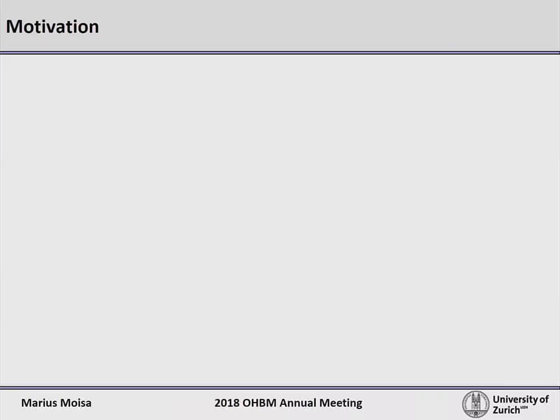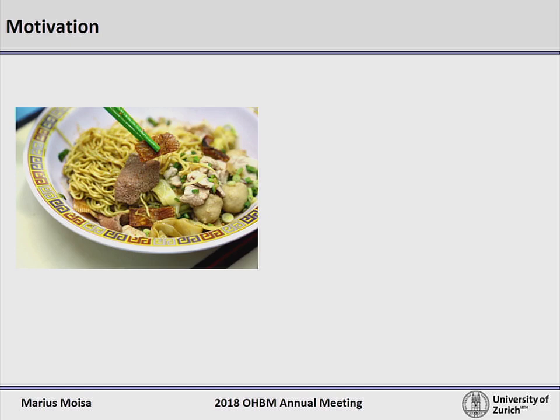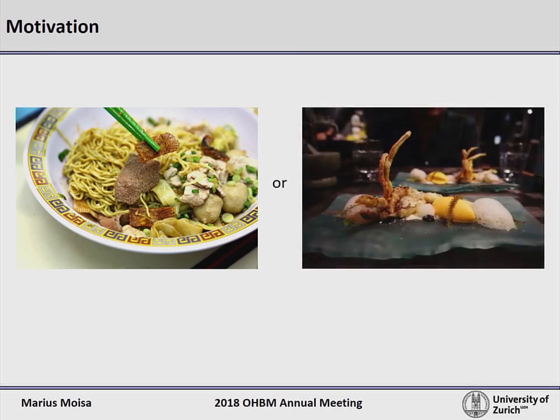In everyday life, we have to take decisions based on our preferences, so-called value-based decisions. A prominent example of such decisions are food choices. For example, tonight you will have to decide if you want to go to a food stall and try a Singaporean dish, or you want to go to a more fancy restaurant. However, please remember that the food quality is the same, since, as you know, in Singapore, even the food stalls can have 1 Michelin stars.